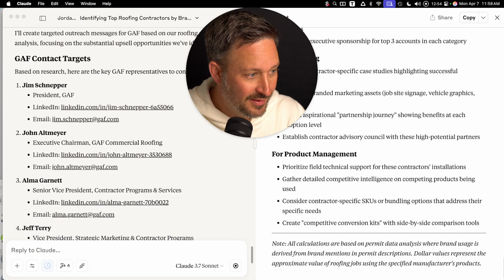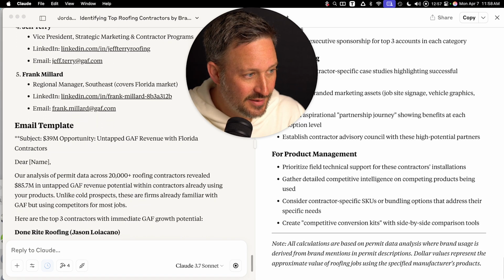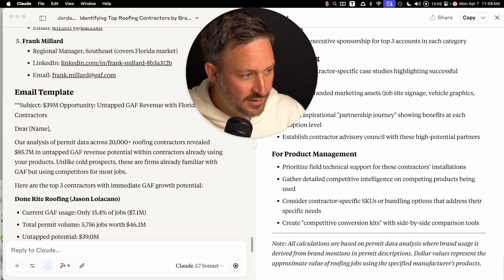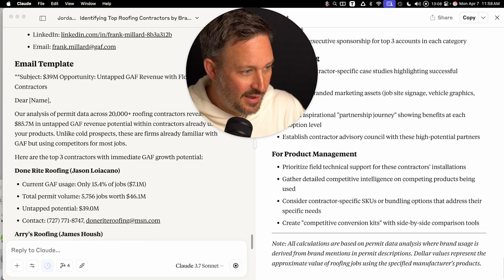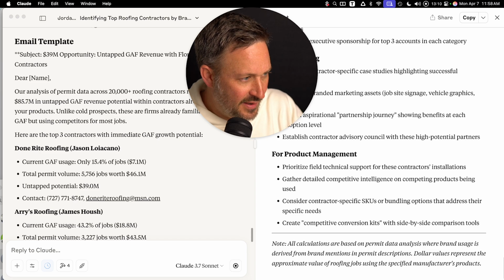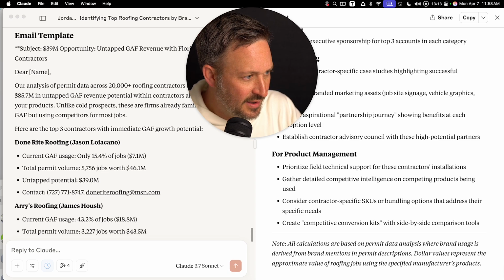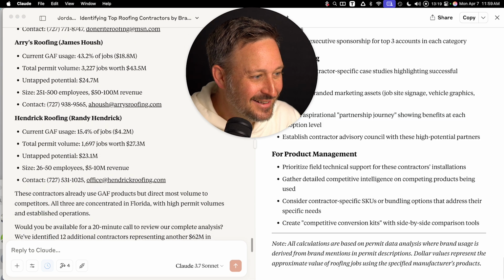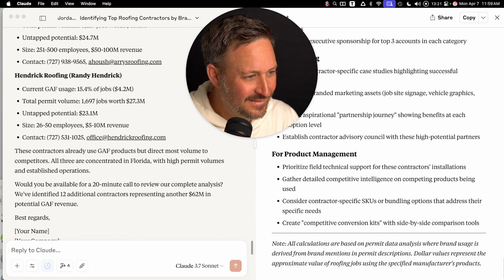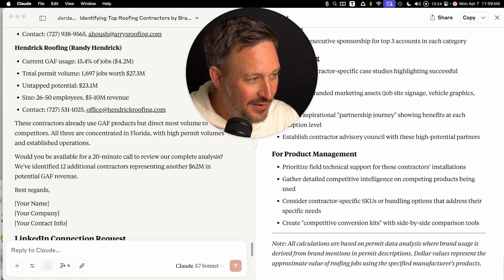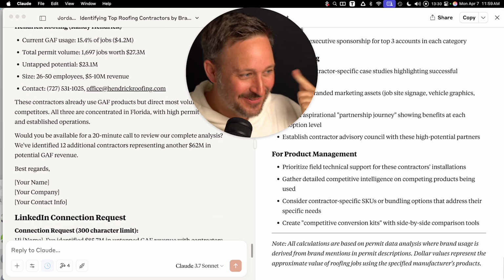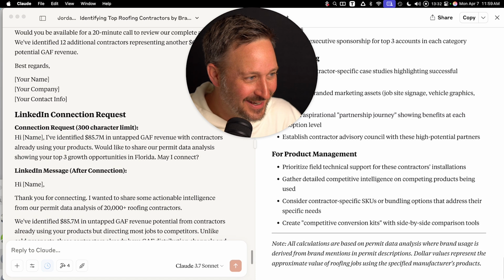There's the email. These are the people I should message. Across roofing contractors, within contract, already using your products. This is amazing. Done Right Roofing, current GAF usage, total permit volume, untapped potential. Look at that. It upsells the meeting for $62 million. It's a $62 million meeting.